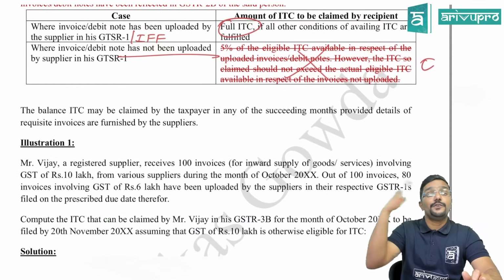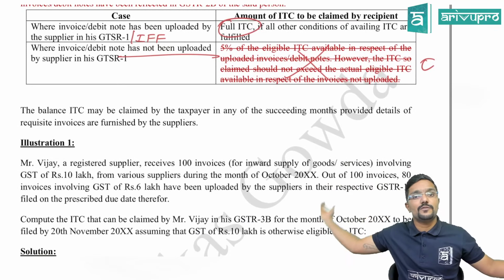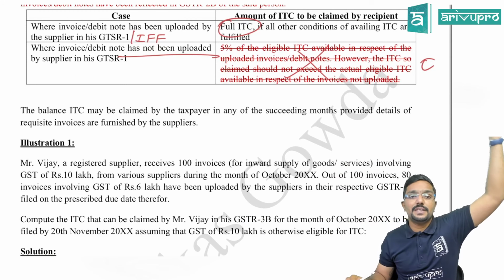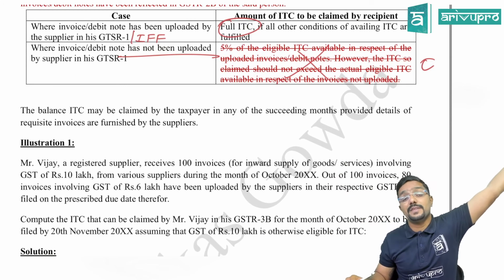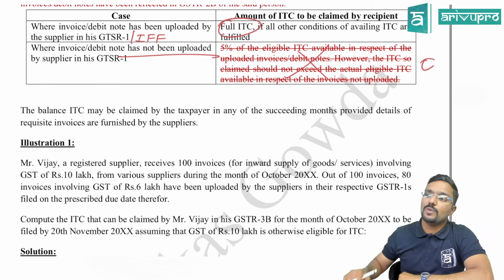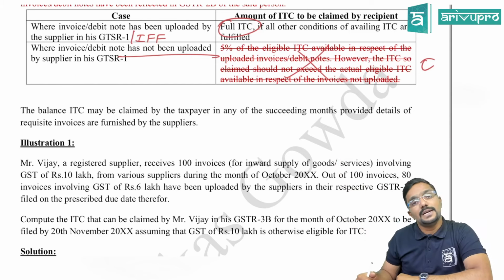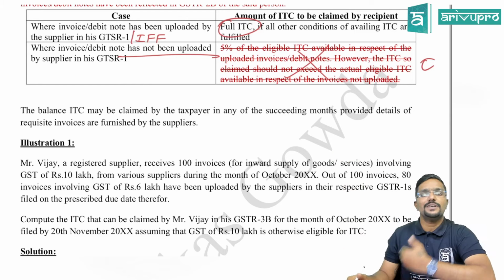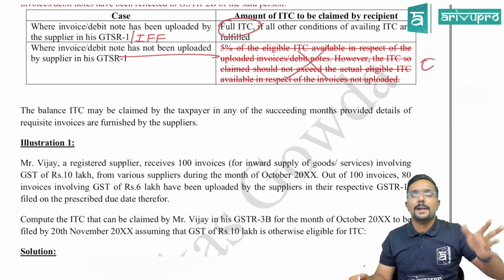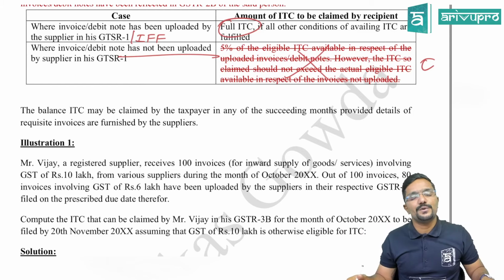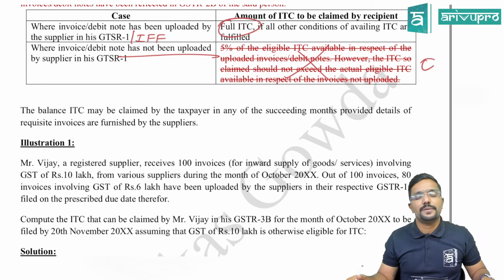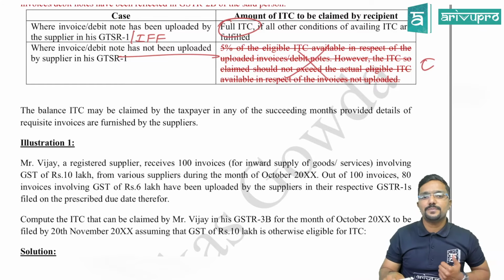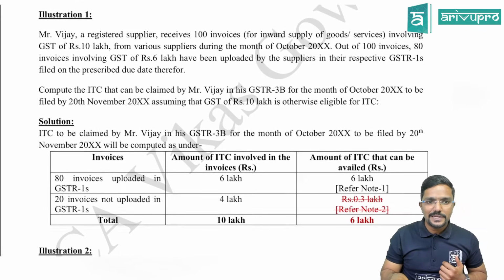But in the future, assuming after 3 months or 4 months, the supplier is giving the details of whatever supply he had made 3 months before in his GSTR-1, which he is filing later. In that case, can the recipient claim the credit? Yes. In the future, if the supplier is giving the details in his GSTR-1 or using invoice furnishing facility, the recipient can claim the credit. Fine, guys? Yes. So with respect to this, we had also done 2 illustrations.